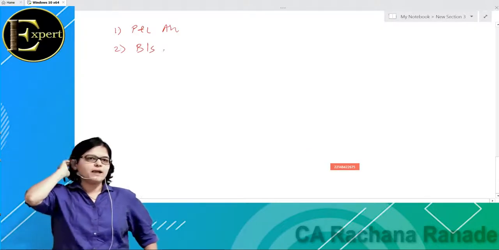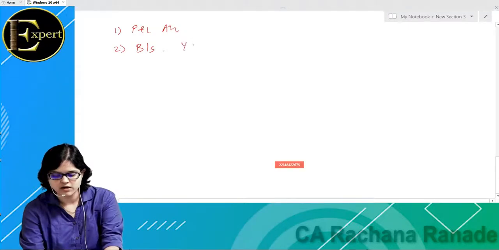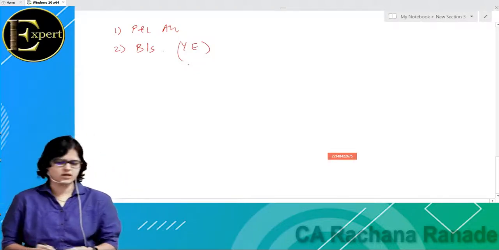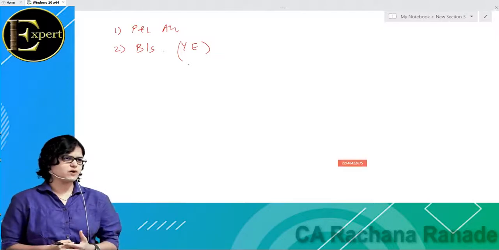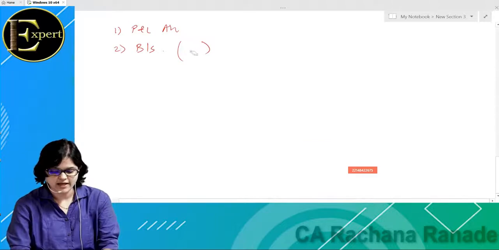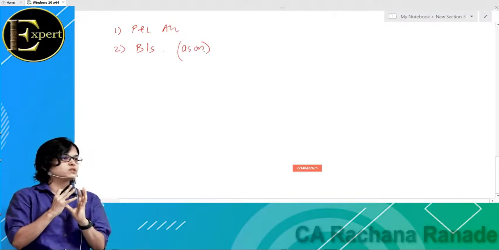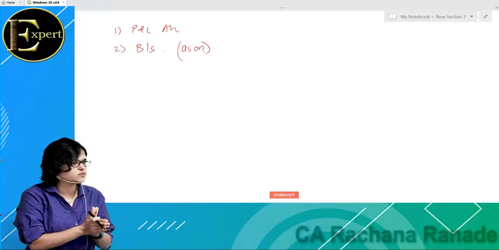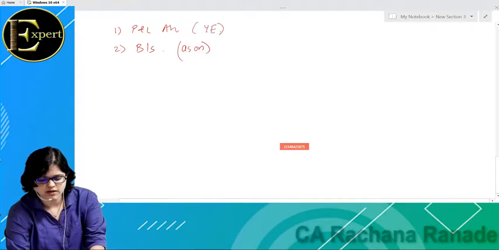And if you remember, in the balance sheet, we talked about it's a statement which is always given for the year ended something, or is a balance sheet as on something? Do you remember? I might have written wrong, might have written right. If you can remember this, balance sheet is as on something, and profit and loss is for the year ended something. Balance sheet is always as on something, because I told you that it gives me the financial position as on a particular date, right from the beginning till 31st March of a specific year. Okay. And for profit and loss account, we talked about for the year ended something.